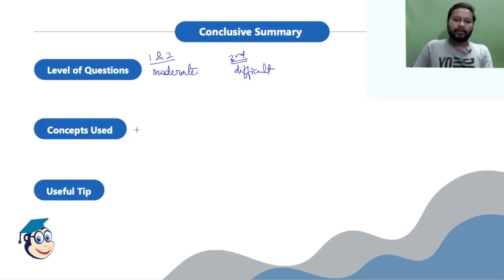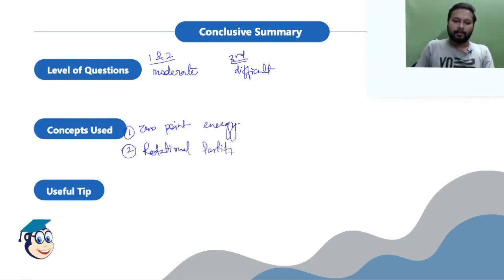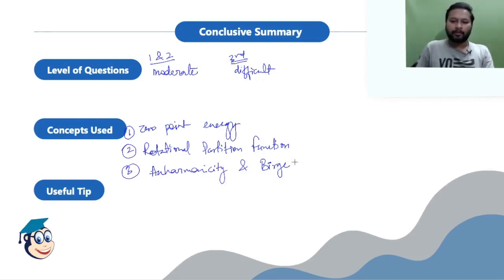Concepts used: in the first question, the concept of zero point energy was used. For the second one, we had the formula for the rotational partition function. And for the third one, everything was actually given in the question itself, but yes, the condition for anharmonicity and the Birge-Sponer plot was used.